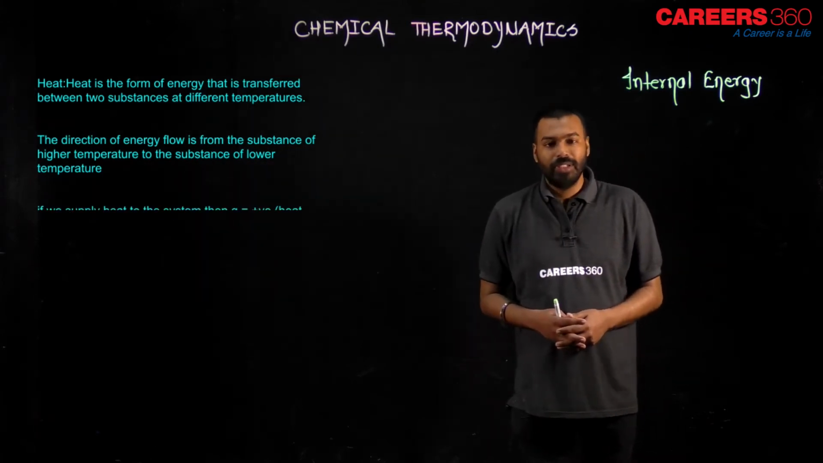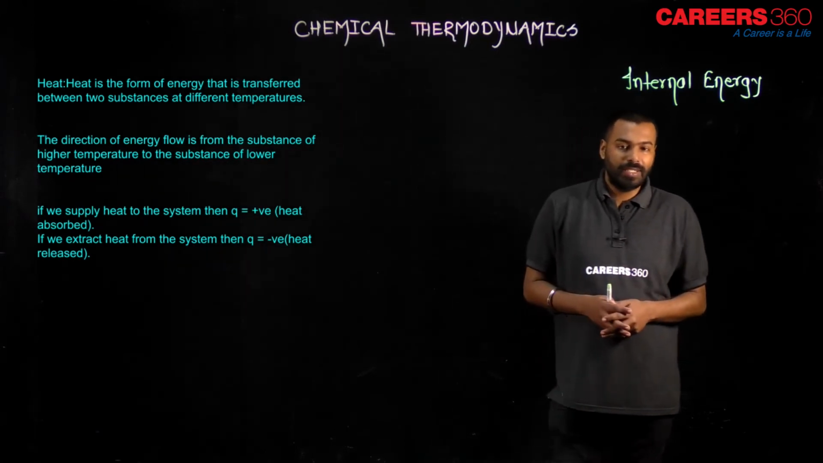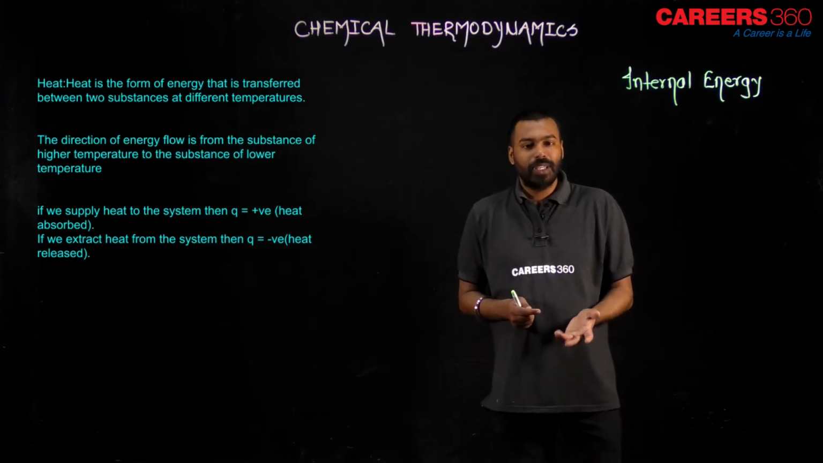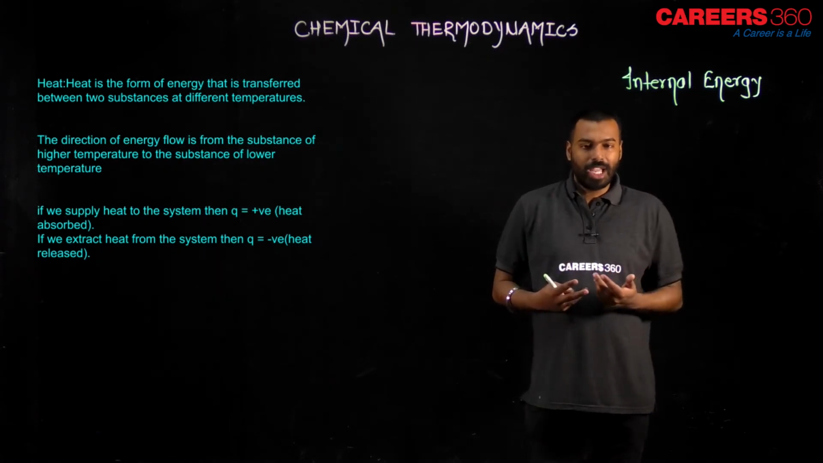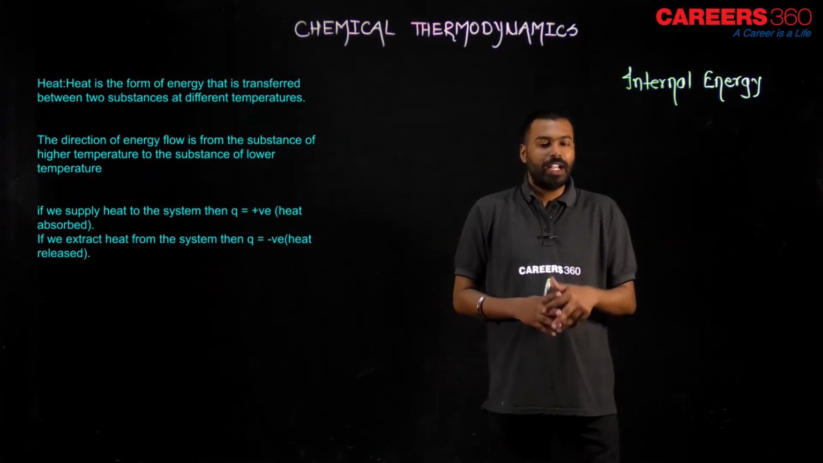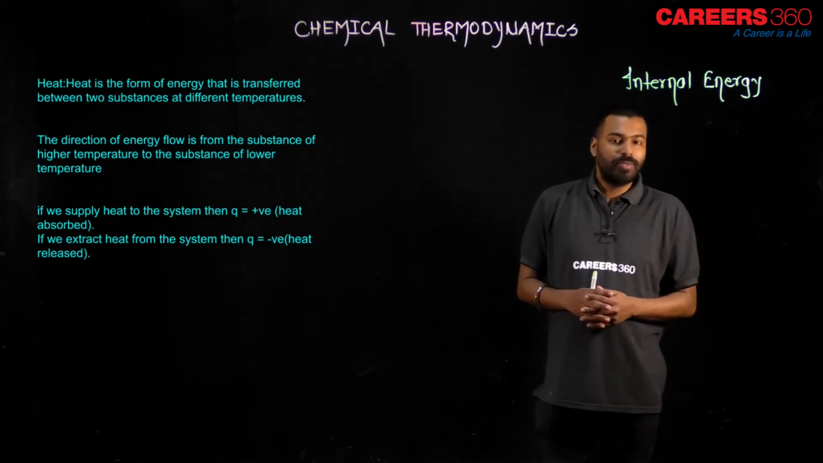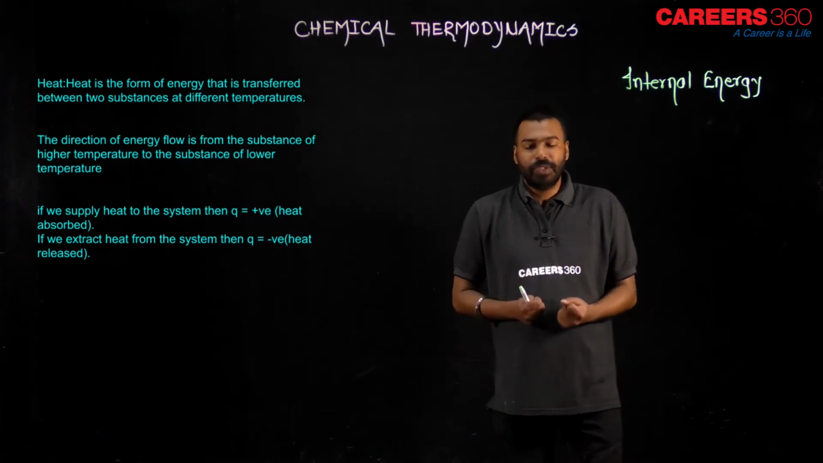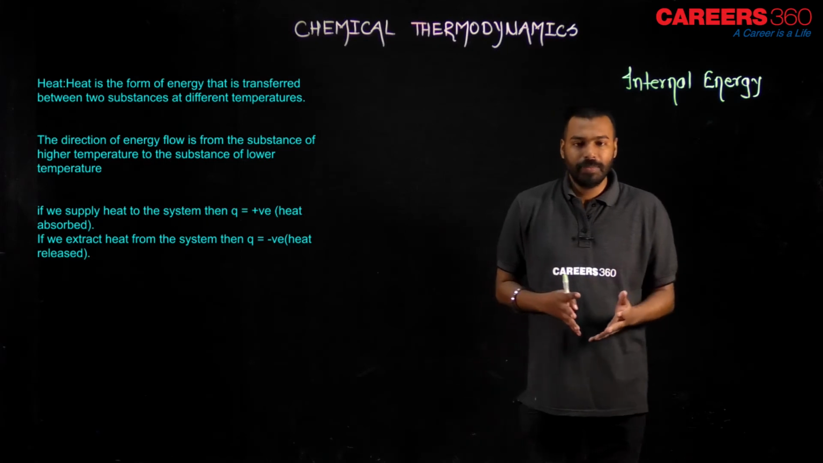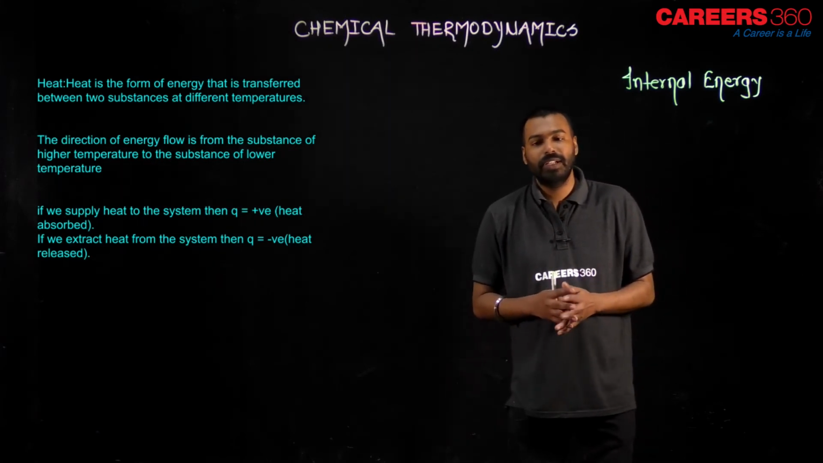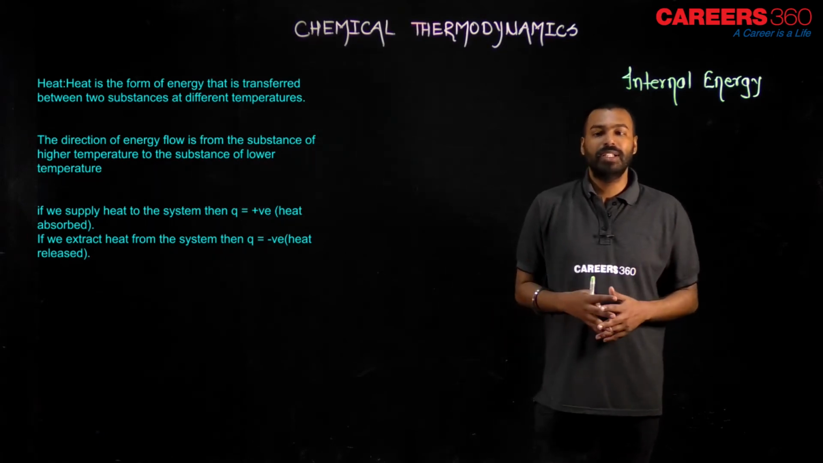Next thing about the heat is, if we supply heat to the system, there are two possibilities. Possibility 1 is that the system will absorb the energy. Possibility 2 is that the system will supply heat to us, I mean the system will release the energy. When the system absorbs the energy, we denote it with the positive sign, and when the system releases the energy, we denote that energy with the negative sign. It's better to denote the heat with the symbol Q.